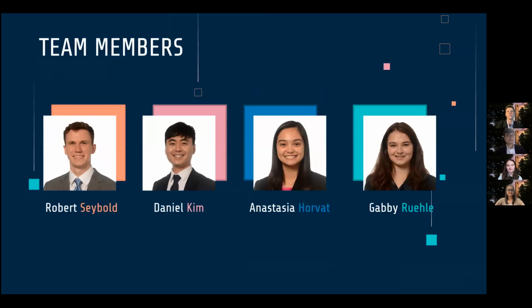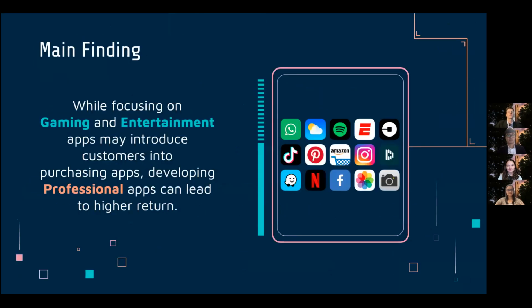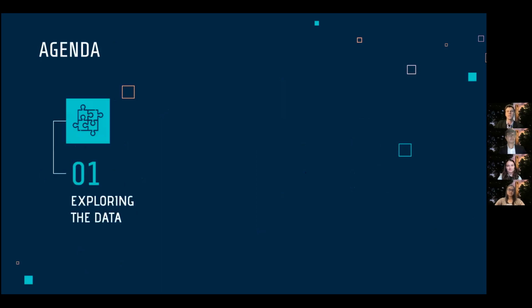Our data was made up of around 10,000 observations and 161 variables mapped to 31 survey questions. Through our analysis of this data, we found that people who download entertainment and gaming style apps are more likely to purchase an app as compared to those who do not download these styles of apps. And people who download professional or business-oriented apps tend to spend more as compared to those who do not download business or professional-oriented apps.